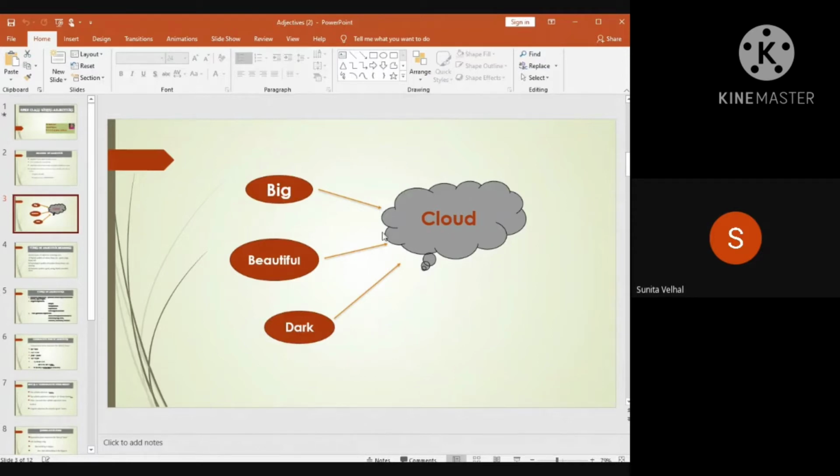Cloud is a noun, and you can describe the cloud by saying big cloud, beautiful cloud, or dark cloud. These words, big, beautiful, dark, are called adjectives, which describe the noun cloud.